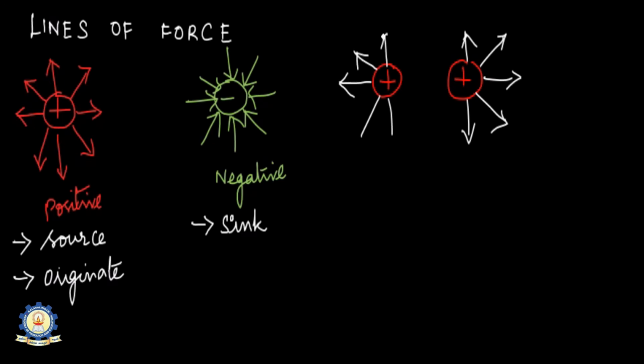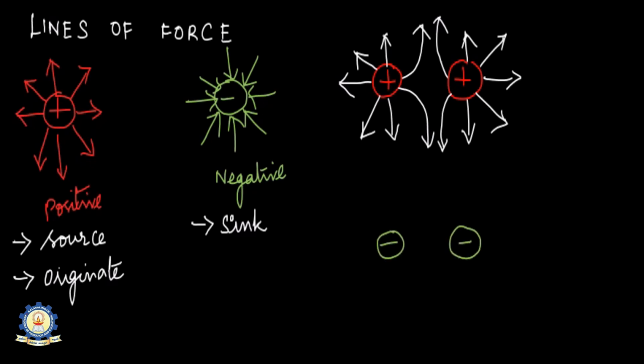Next I am going to take another situation where I take two positive charges. So the lines of force, what happens? They originate. So let me mark the different lines of force in all directions. And what happens to the lines of force when two like charges are placed nearer to each other?